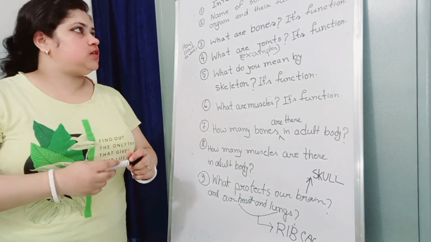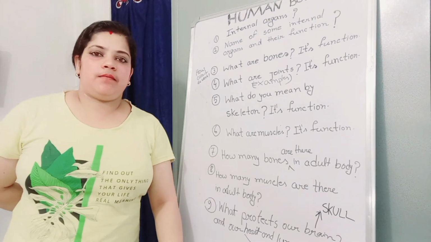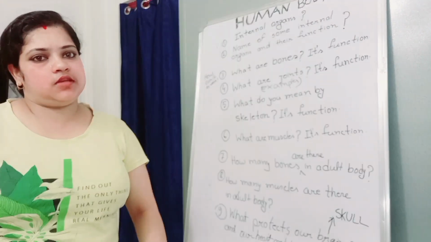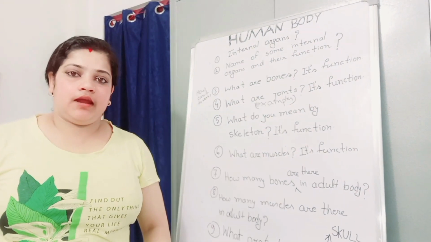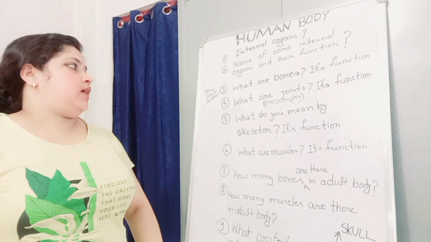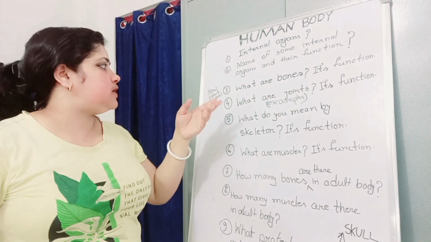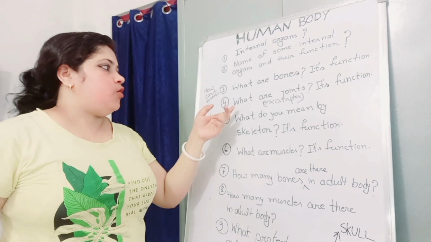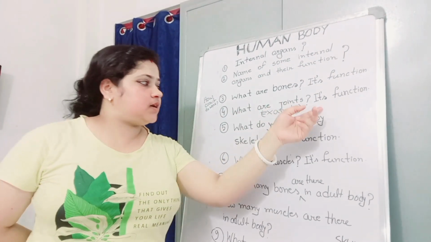So, dear students, today till now, what have we learned? We have learned what are internal organs. We have learned some examples of internal organs and their function also. And we have learned about bones and its function and how bones work. What are joints, examples of joints and its function.